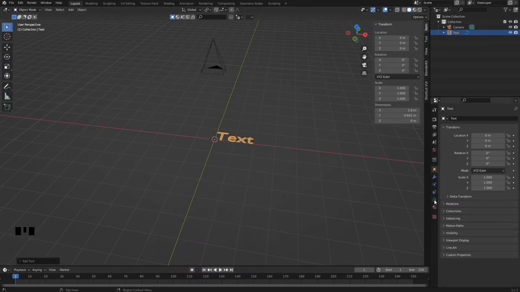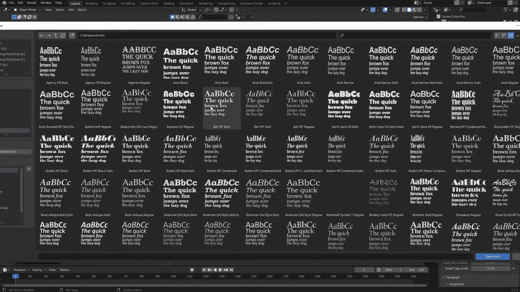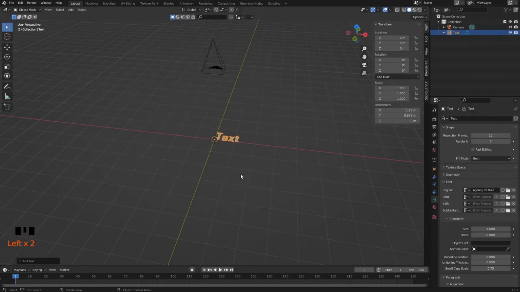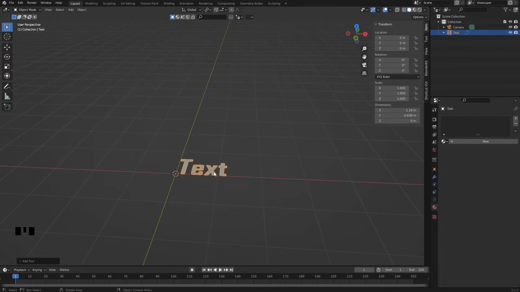Go to the text properties and change the font to whatever you like. I'm going to choose the first one here. Looks decent enough. Now you can copy your text by pressing Shift-D.